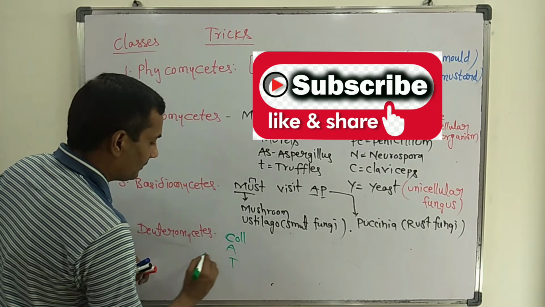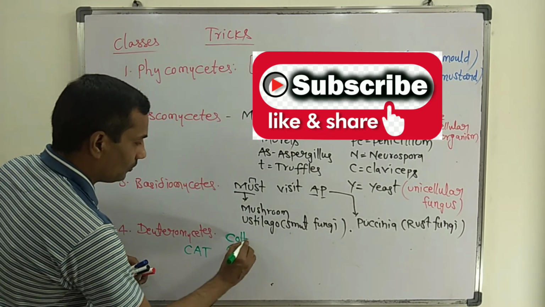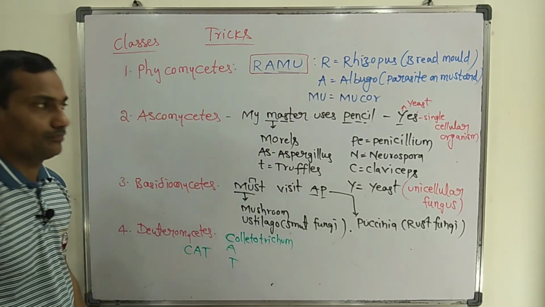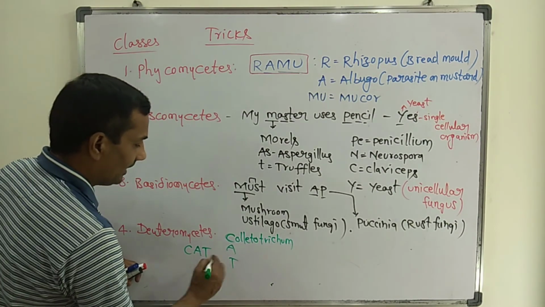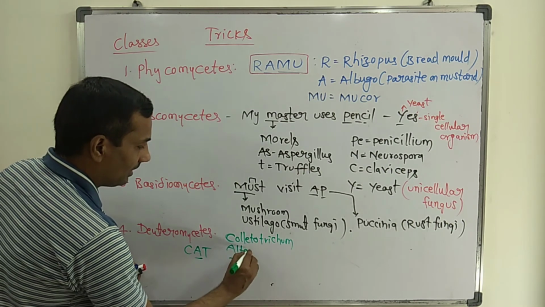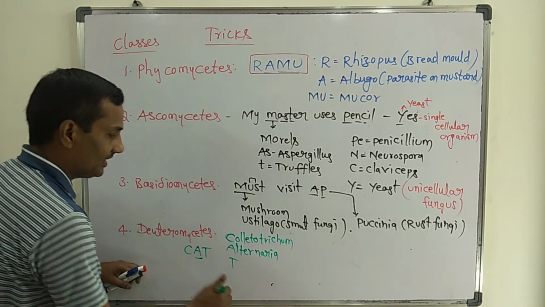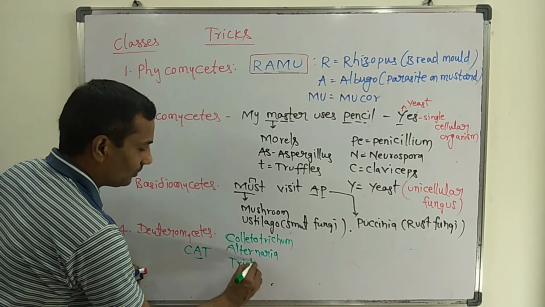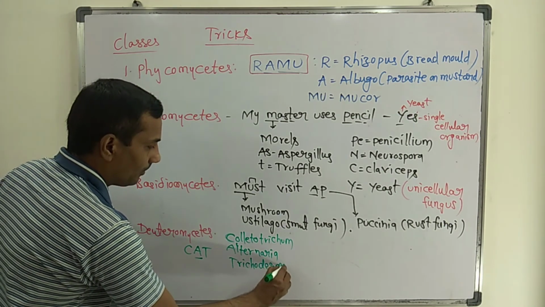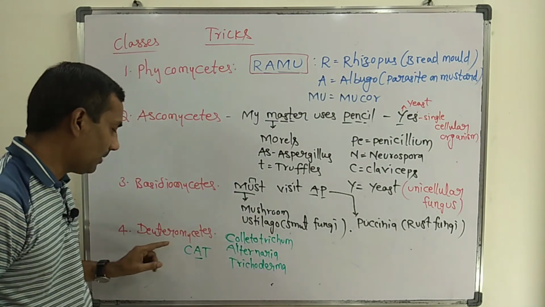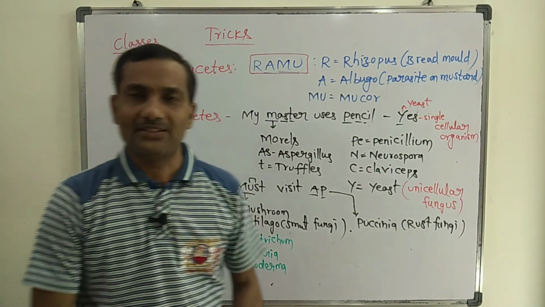C for Colletotrichum falcatum. A stands for Alternaria solani. T for Trichoderma polysporum. These are the three examples placed in Deuteromycetes.